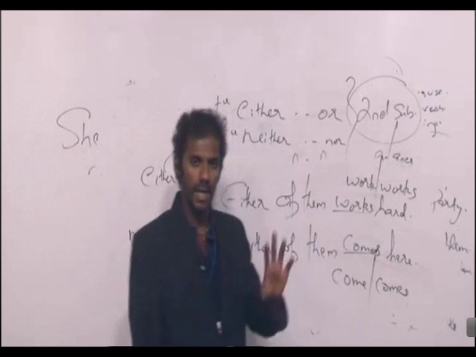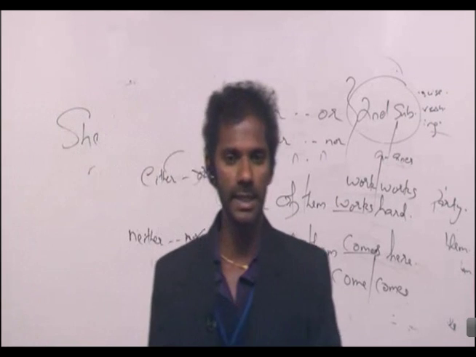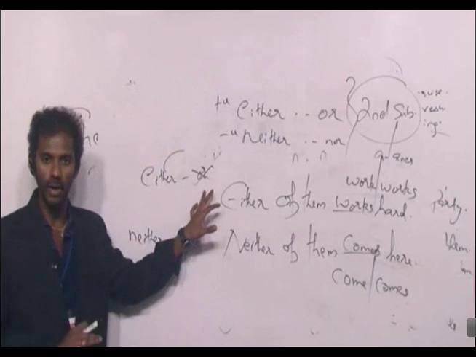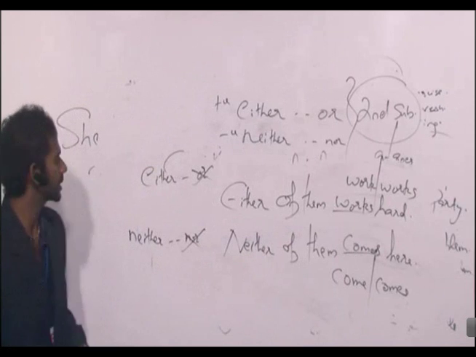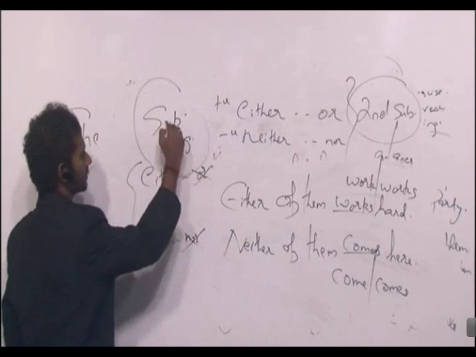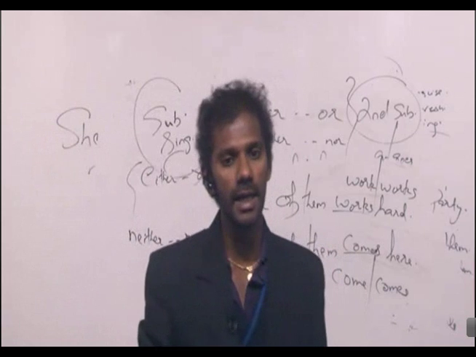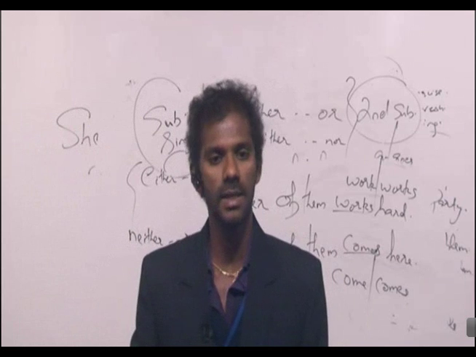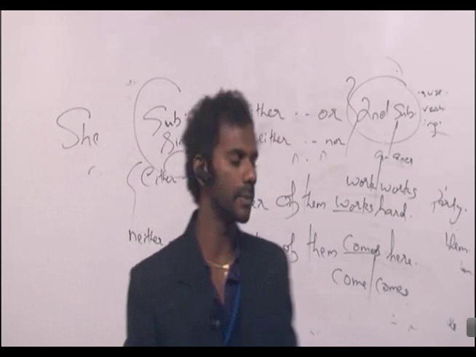Right? Now, in a sentence, I told you there is no need for you to create options. Options will be given to you. Right? In a sentence, if either appears without or, if neither appears without nor, that means the subject is taken as singular. That is a rule. If the subject is singular, the verb also must be singular. Clear? Fine.